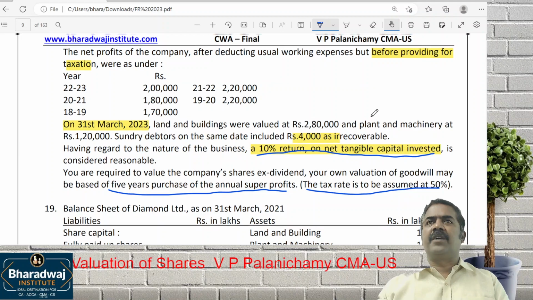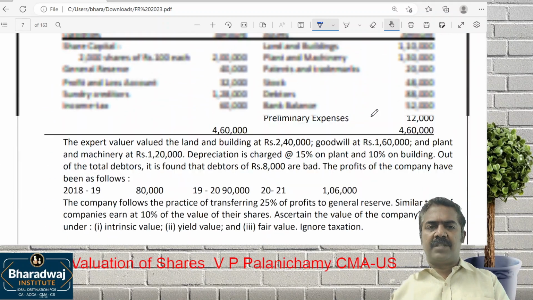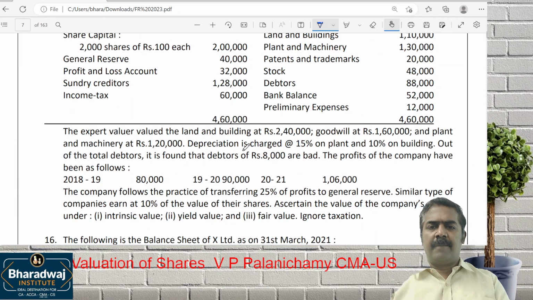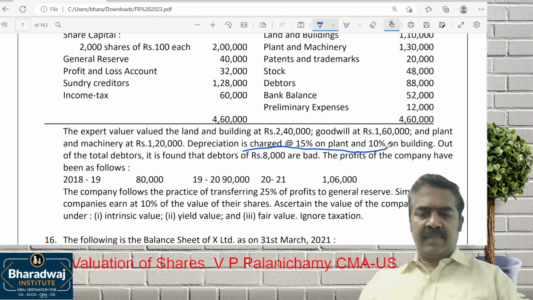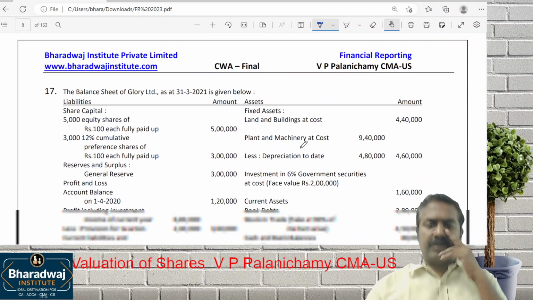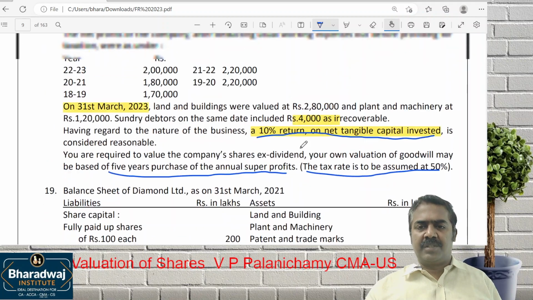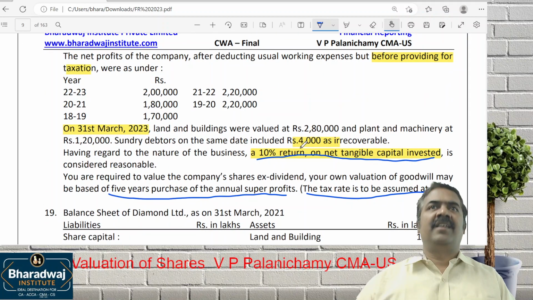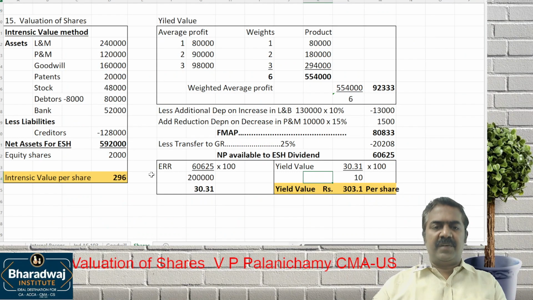In this question, is any adjustment for depreciation given? In the last question, we were given a depreciation adjustment: 15% on plant and 10% on building. That depreciation adjustment is not given to us here, so there is no need to adjust for depreciation compared to the last question. So what is the first one we have to work out? Average profit. First, let us value goodwill.